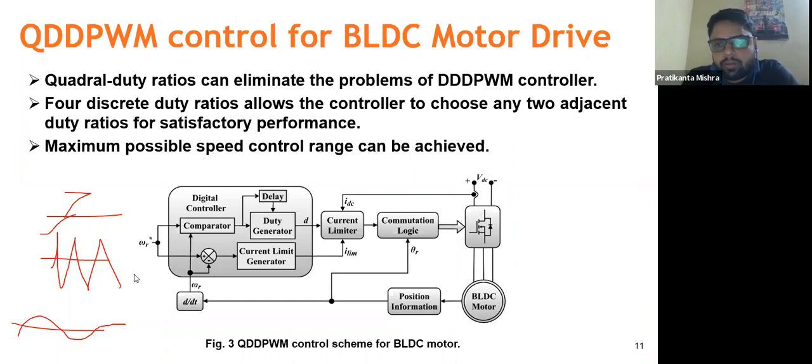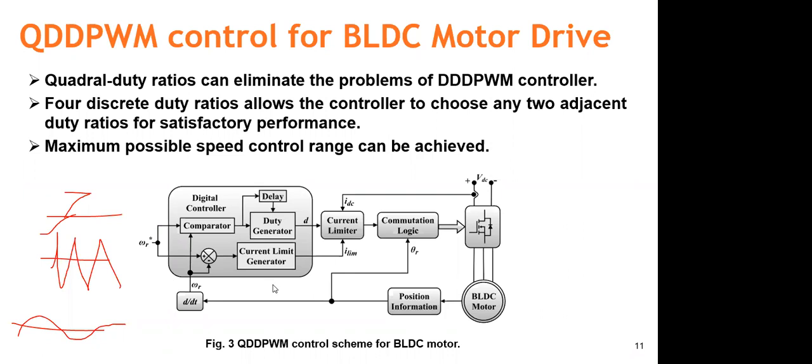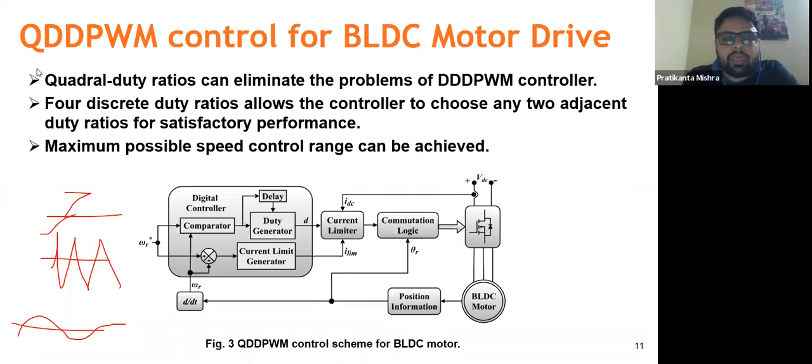And also the response is faster for triple DPWM, because you cannot go for it as an on-off controller, or else it will be called an on-off controller. But here, as you are having a 100% duty ratio and zero duty ratio additionally, the response time will be faster in case of triple DPWM.